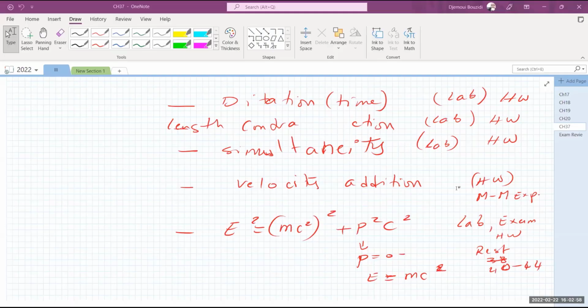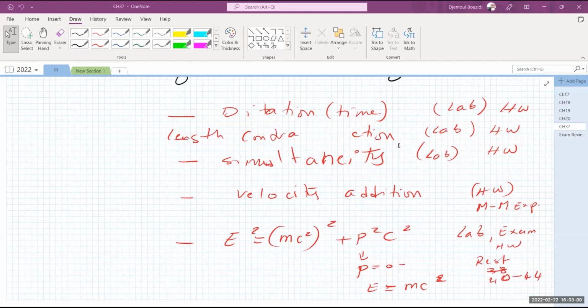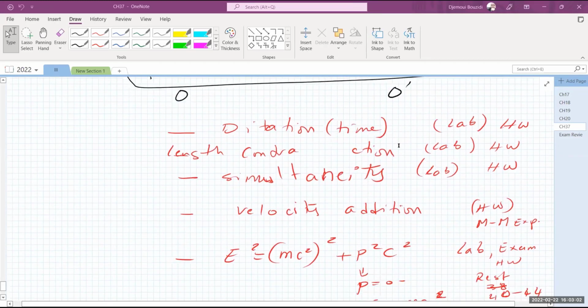This is where we left off last time, where we thought that we need to build some stuff. As a matter of fact, there is more to it than this. Of course, there is simultaneity, meaning that if two events are simultaneous in one reference frame, they will not be in another inertial frame that is moving with respect to the first one. That is critical for the lab. And also time dilation and length contraction. Both of them are also going to be experiencing changes.